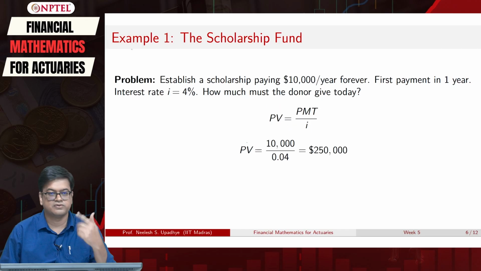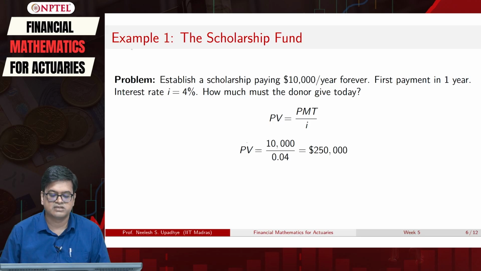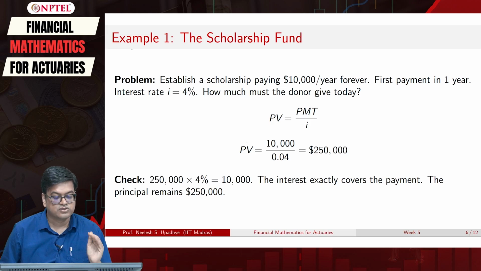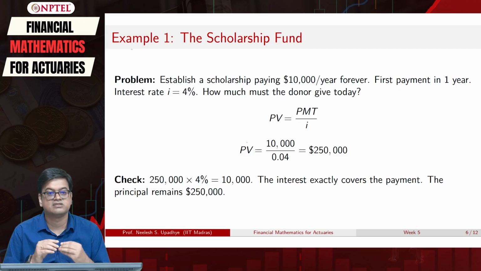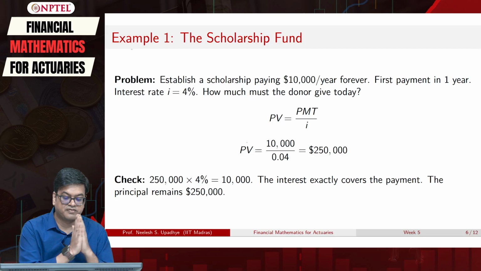So division by 4 of 10,000 multiplied by 100 gives me 2,50,000. Just check once again whether the calculation is correct. By multiplying by 4%, you should get back 10,000. So what is happening here? The interest actually covers your payment, and the principal of 2,50,000 that you have kept is untouched.